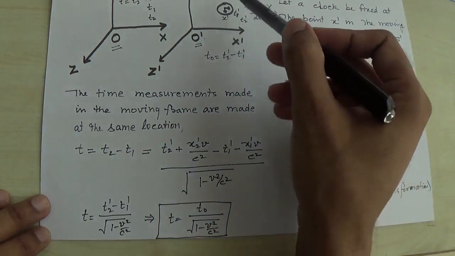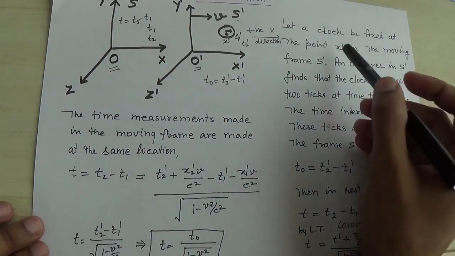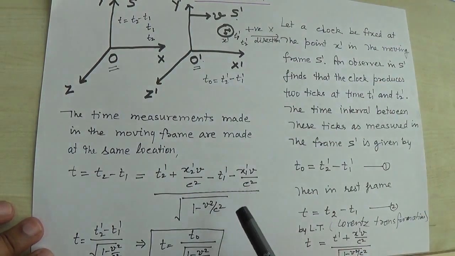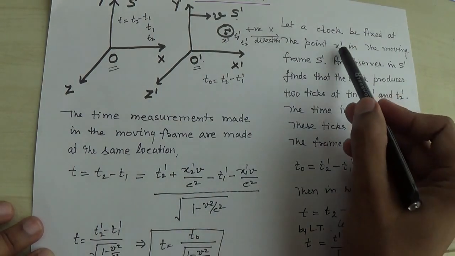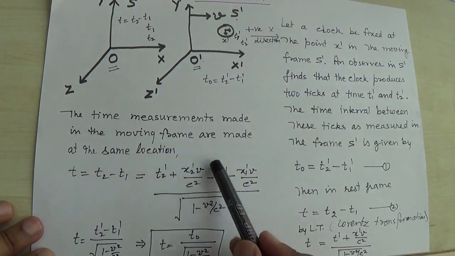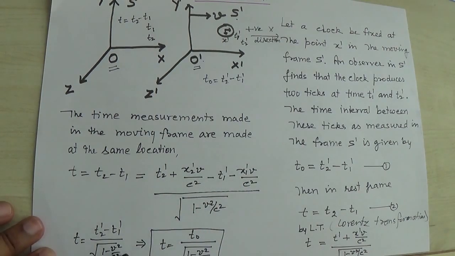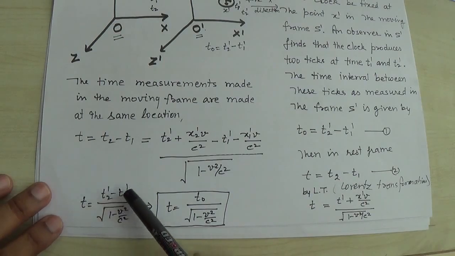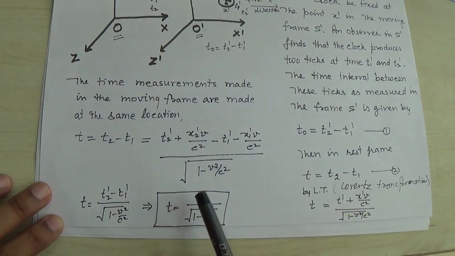Here we have already mentioned that this clock is kept at the x prime point. That means x2 prime is equal to x1 prime, so that is the same x prime. When I simplify it, the x prime v terms cancel out, and you get only this result: t is equal to t2 prime minus t1 prime upon square root 1 minus v square upon c square. And further, when you put the value of the time interval which we defined earlier, that is t naught, t is equal to t naught upon square root 1 minus v square upon c square.